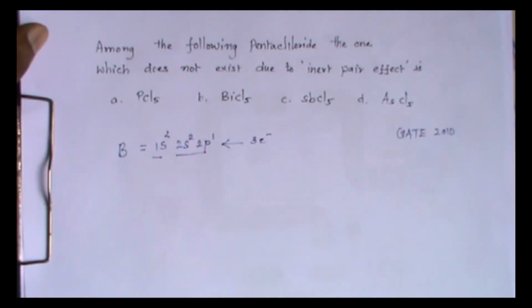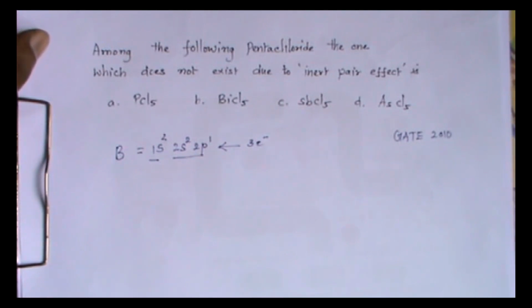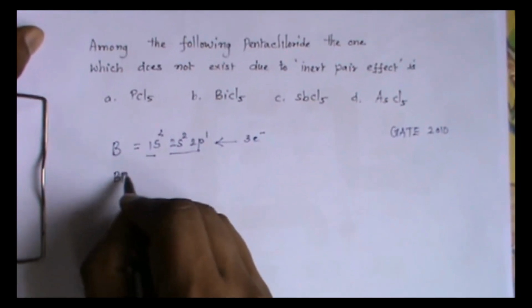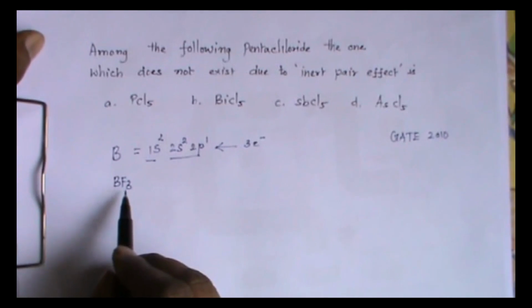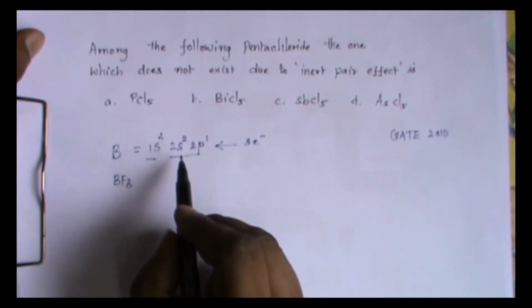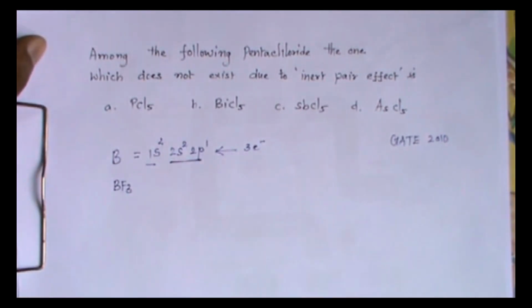These 3 electrons, whatever are present in the valence shell, can form bond with some other atom. We get the compound. For example, let us take BF3. Boron has formed 3 bonds with 3 fluorine atoms. That is possible if all these 3 electrons are involved in bonding.